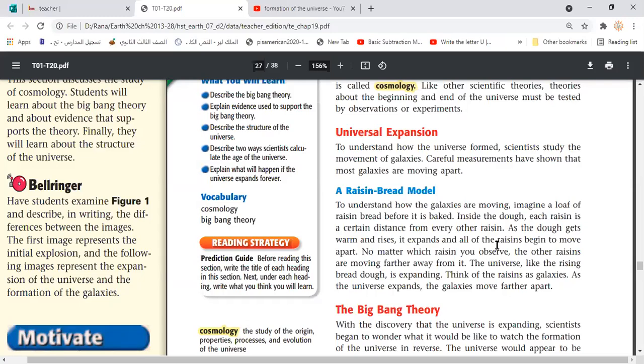Yes. Because we're already observing the universe expanding, which means it was small years ago, and the more years ago, the smaller it was. So they start to think in a reversed way. They start to think backward. Imagine that the universe is moving in reverse. That means the universe is shrinking, which means in the past the universe was small.